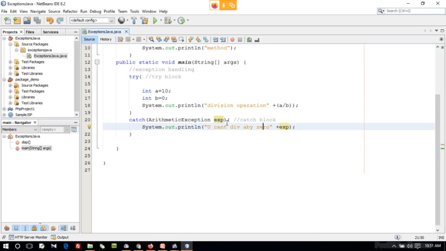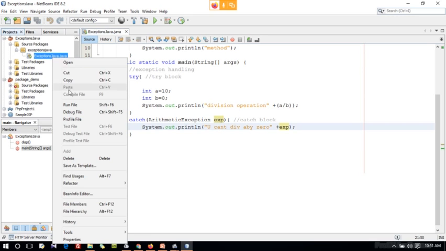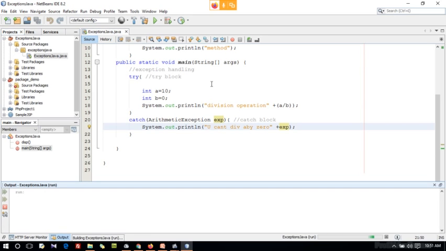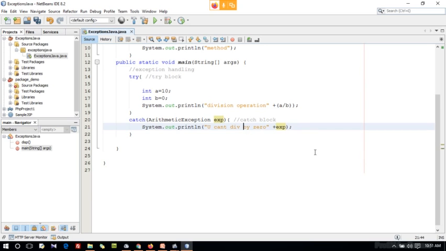After printing this you can again continue the program. See, I am getting you can't divide by 0. If I don't want the error to be printed here, you can remove this.